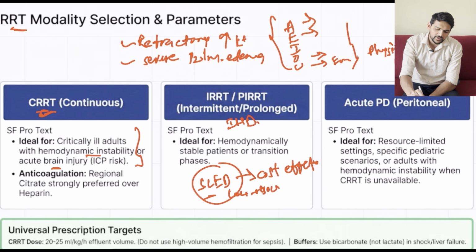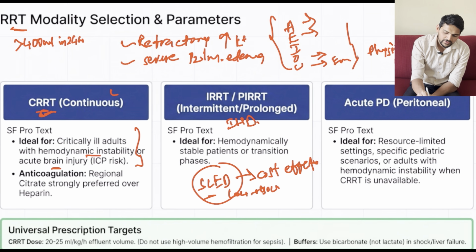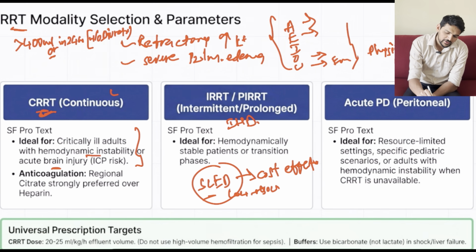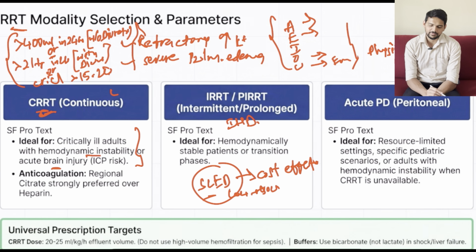Now we got to know when to start and which modality to utilize. But it is also important to know when to stop renal replacement therapy. See, if the individual is having urine output of more than 400 ml in 24 hours without utilization of any diuretics, or else if urine output is more than 2 liters in 24 hours using diuretics, or if the creatinine clearance is more than 15 to 20. In these situations, we can stop renal replacement therapy.